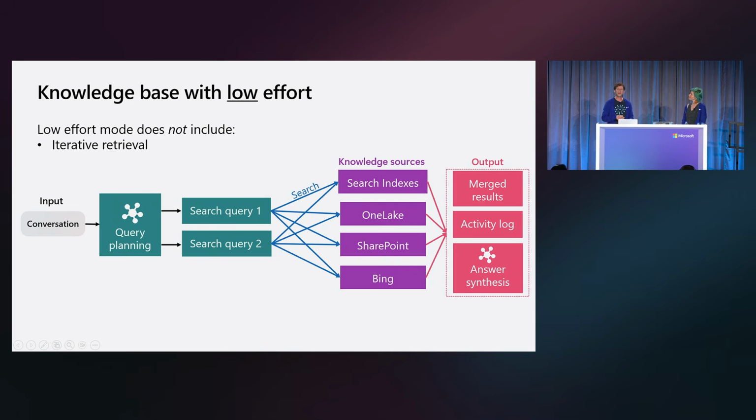Now, we run this knowledge source selection process as part of query planning. So in addition to getting those queries, we're also going to pick which knowledge sources we're going to use. Now, we send these queries to either remote or indexed knowledge sources to fetch the relevant documents. And finally, we have an answer synthesis option, so you can actually get a complete answer that you could render directly in your application. That includes citations.